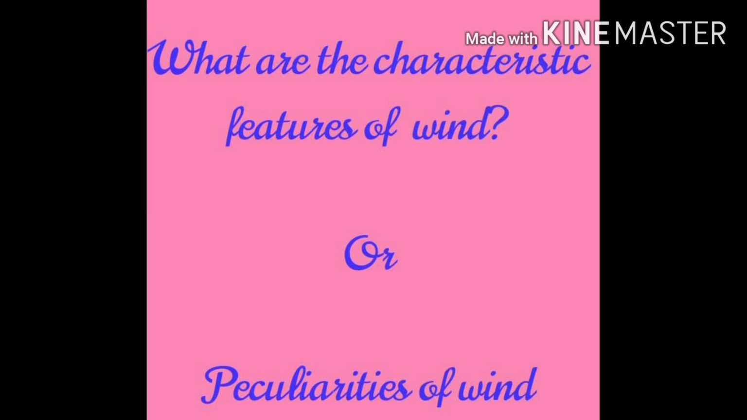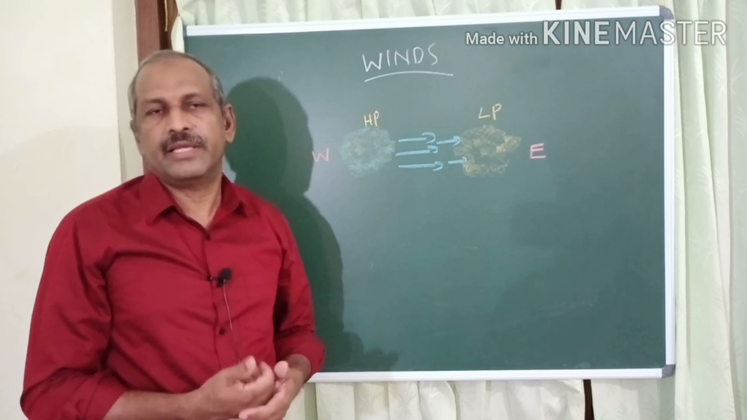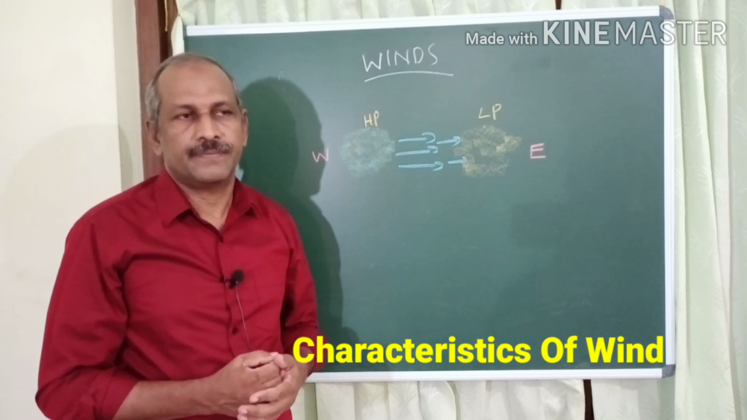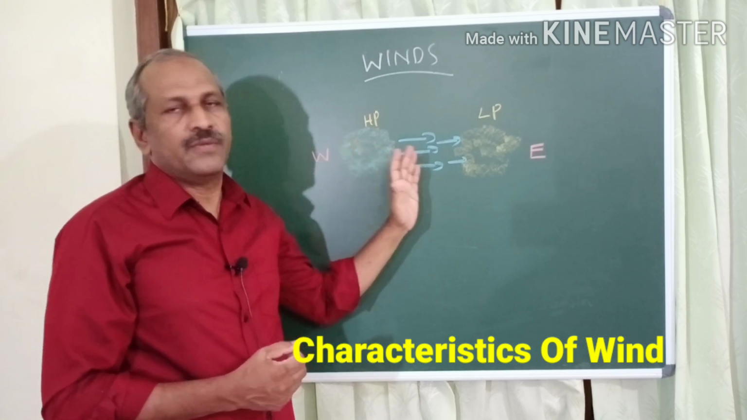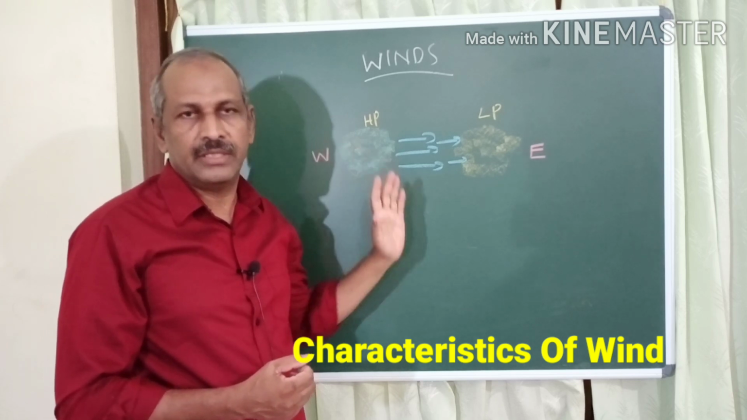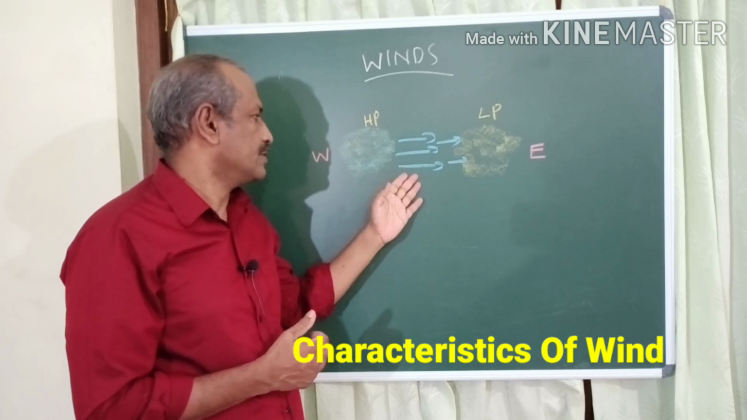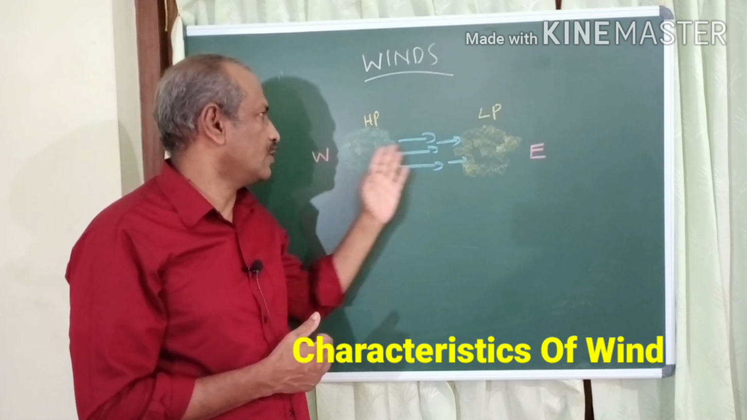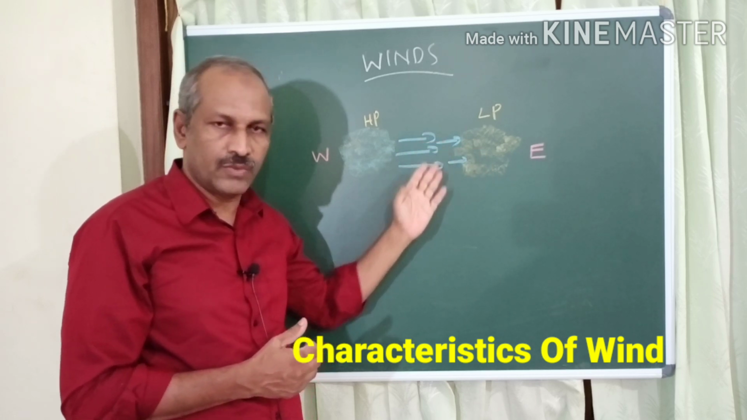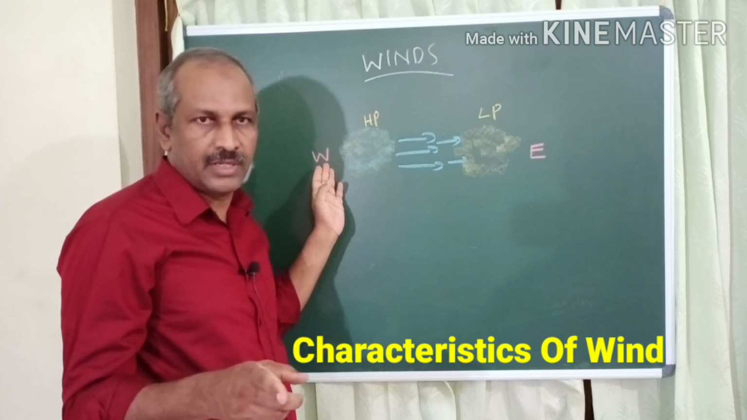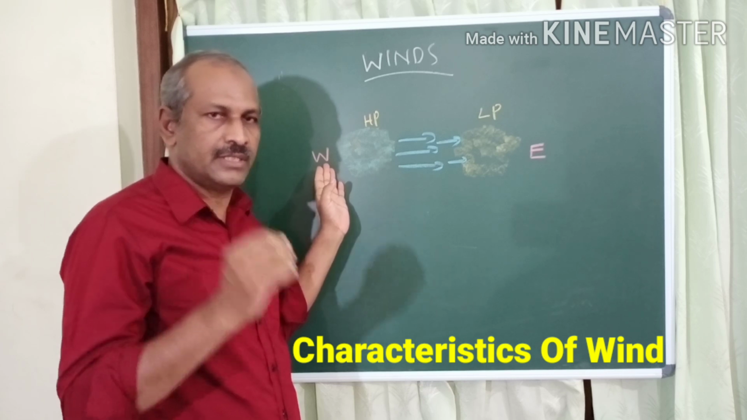Now let us examine what are the characteristic features of wind, or what are the peculiarities of wind. First one is names. Names are given to the wind on the basis of the direction from which they blow. For example, here the wind is blowing from high pressure zone to low pressure zone, the horizontal movement of the air, that is called wind. It is blowing from the direction of west. So remember, names are given on the basis of the direction from which they blow.